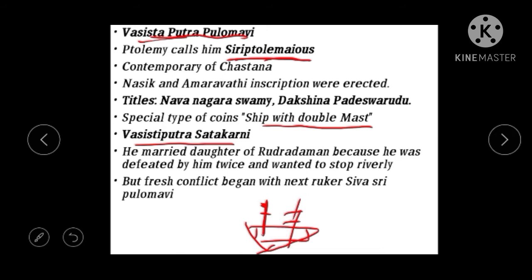Rudradaman was very often attacking the Satavahana king Shatakarni and defeated him twice. To put a checkmate to Rudradaman, he married his daughter, and like that he stopped the rivalry between them.